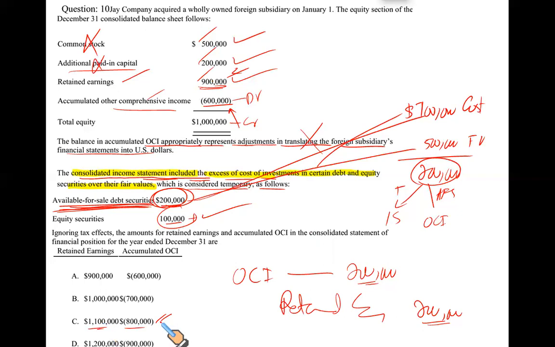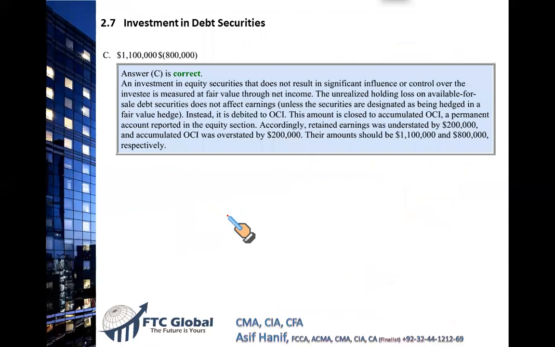Yes Fahad, the gain eventually goes to retained earning. Any gain and loss through the income statement falls in the retained earning. Any gain and loss which should have been reported in the income statement, if you didn't do it, and you have been given the retained earnings number, this goes to retained earning only, right? So this $200,000 reversal will rectify your retained earning because this is the mistake in the income statement, and that eventually goes to the retained earning. So that makes C the correct option, and C it is.